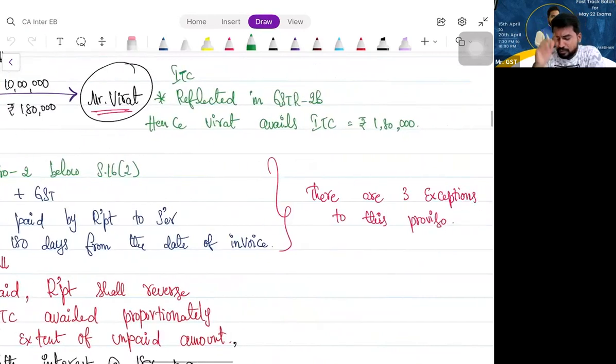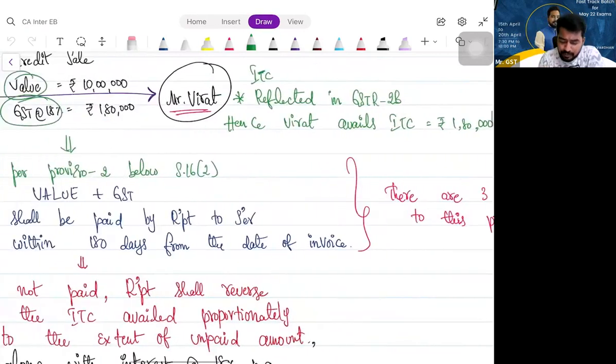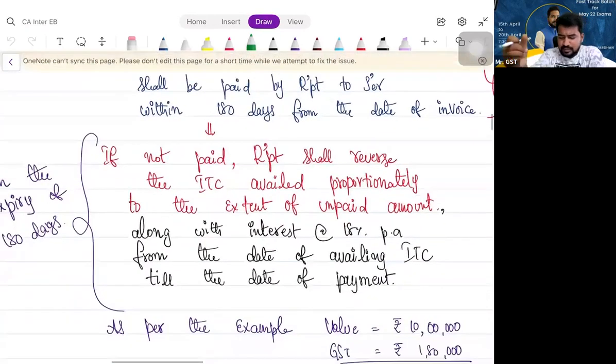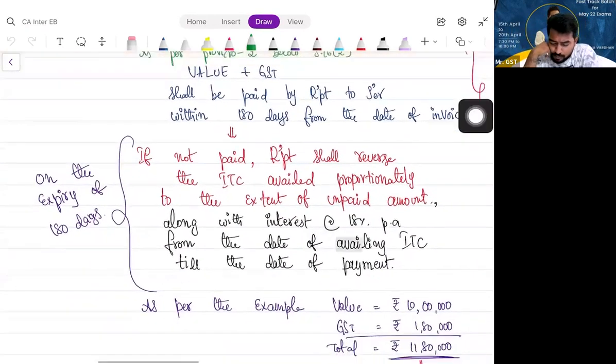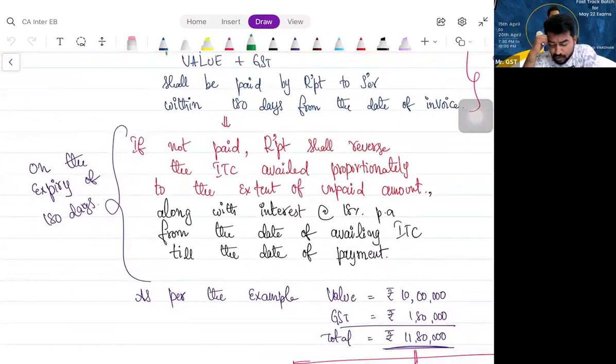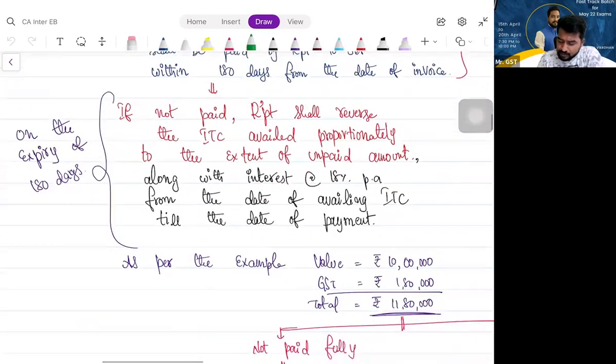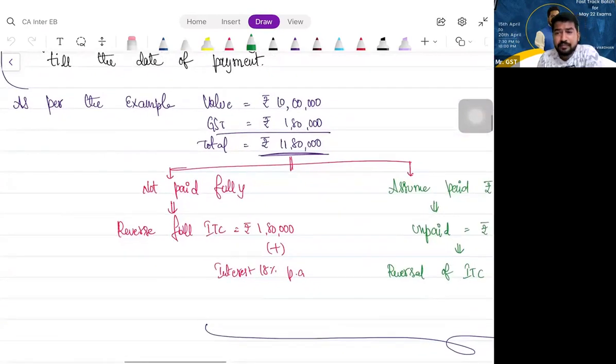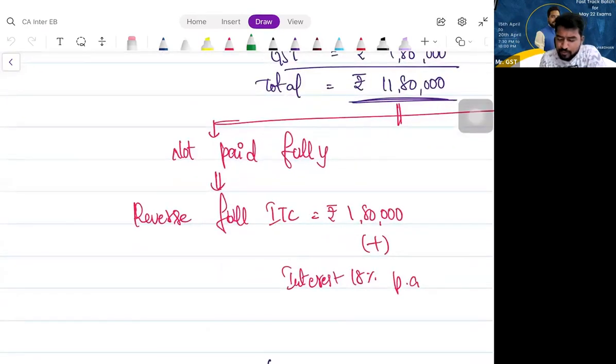If he has paid, no problem. But if he has not paid, what do we have to do? Reverse the proportionate ITC, along with what? 18% interest per annum from the date of availing ITC till the date of payment. So in the example here, 11,80,000 should have been paid, correct? If it is not paid fully, reverse 1,80,000 plus interest at 18% per annum.